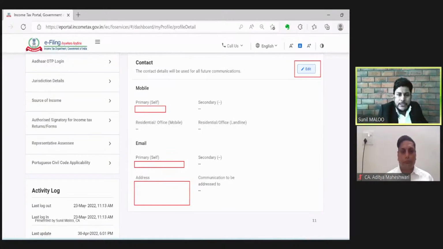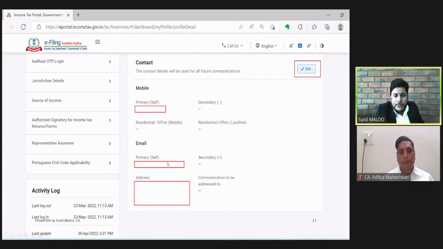The next important thing, which is part of the profile, is the contact detail of the assessee. Now the income tax department will have contact details of the assessee in the form of mobile number, email, as well as the correspondence address. So mobile number is collected from the assessee for the purpose of SMS communication. Suppose a department is issuing any notice or any information relating to the return which is filed by the assessee. So that message will first be conveyed to the assessee by way of SMS on the registered mobile number. Then the department is prompt nowadays in issuing correspondence over email.